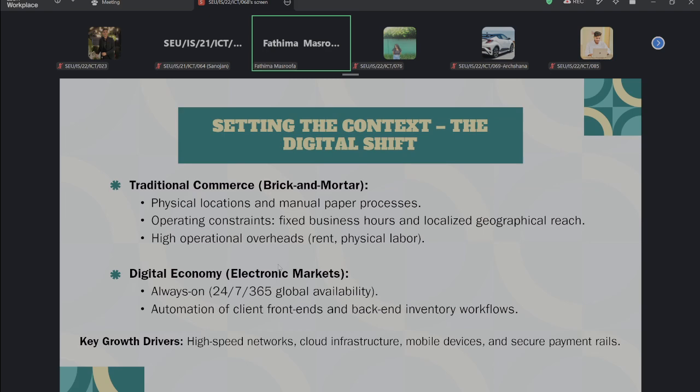Still, some organizations and some small grocery shops handle the manual process nowadays also, writing all the information by hand in a notebook or something. So these are the things we can tell about the manual paper process, right?